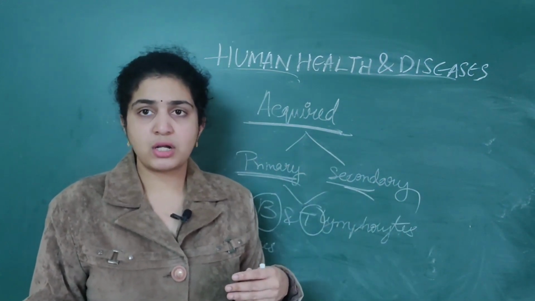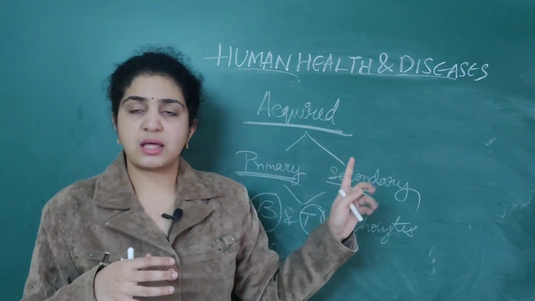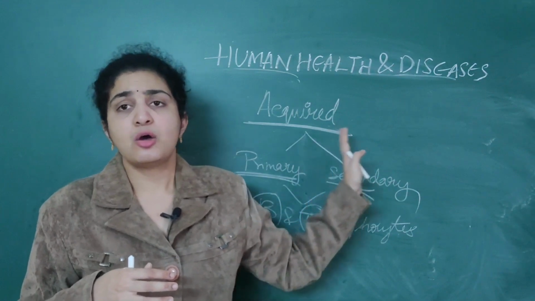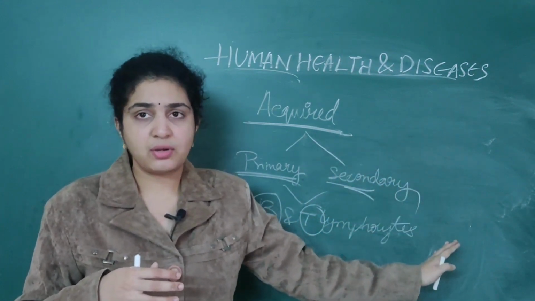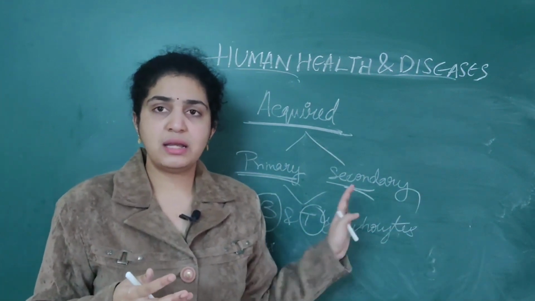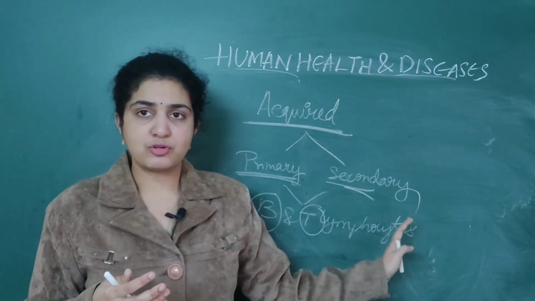Primary response is when the pathogen is encountered for the first time. Secondary response is when the pathogen is encountered for the second time. These responses are mediated by B and T lymphocytes.